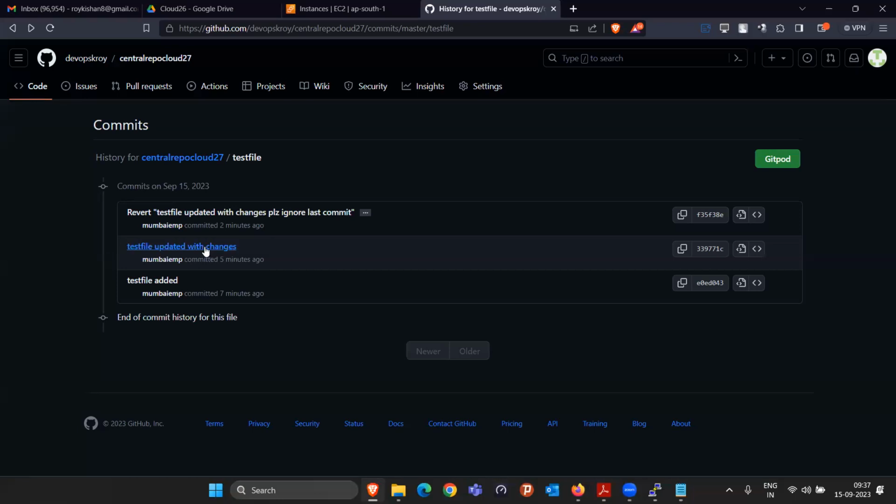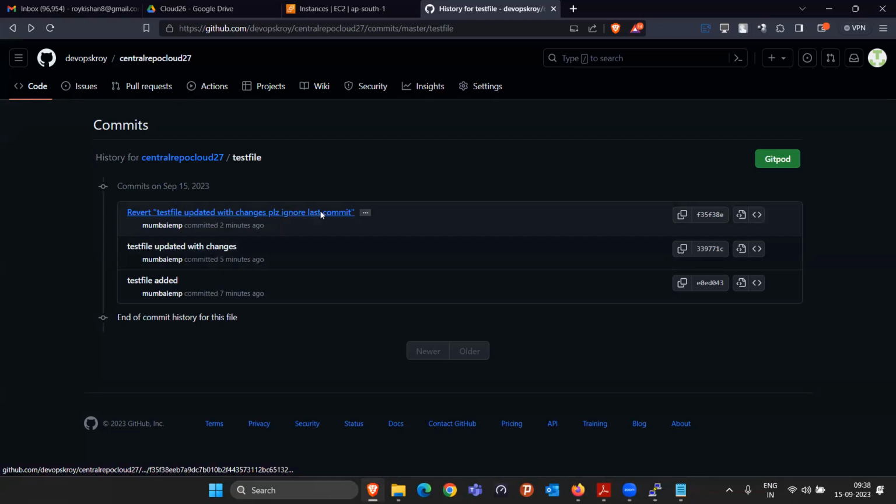That means the manager, everybody is going to see that you made some wrong changes and that you committed them also. So people will be able to see. But whatever consequence was going to happen is now not going to happen, because whatever you are seeing at this stage is exactly the replica of the earlier state. So that's the benefit of the revert.